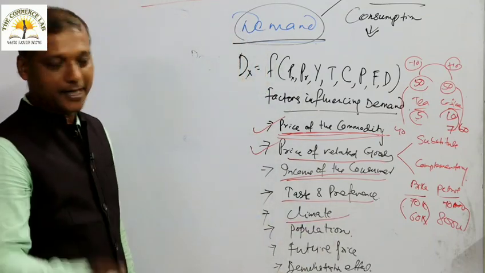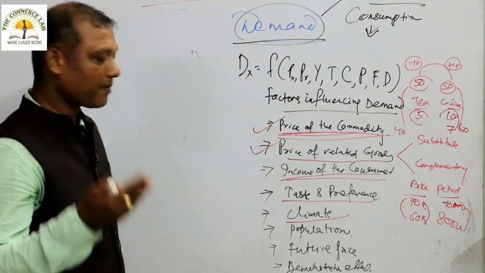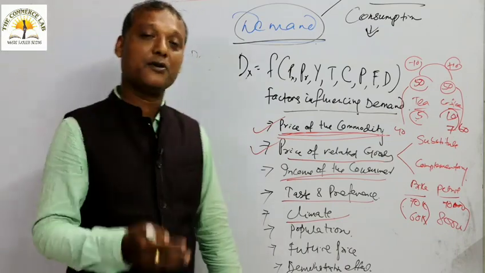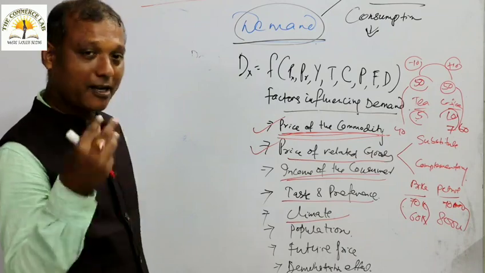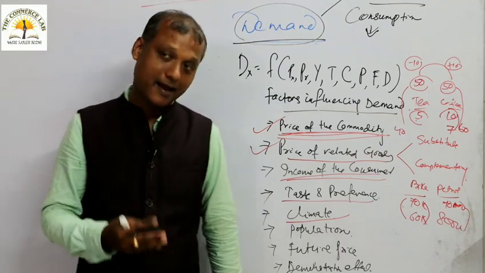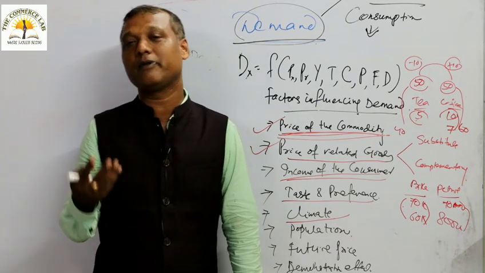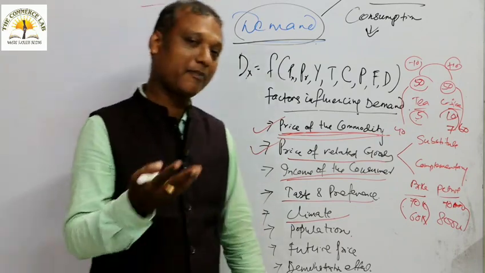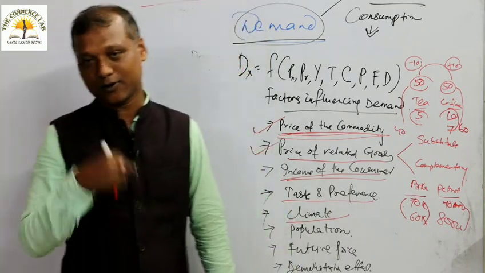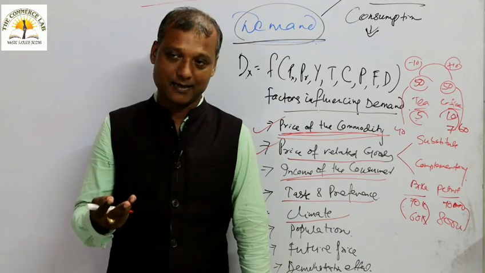Climate also plays a vital role in the demand for a commodity. In summer, we have different types of climate. In the summer season, there is a huge demand for cold drinks and for cotton garments. People prefer to have cotton clothes in summer, and they want to have more cold drinks.